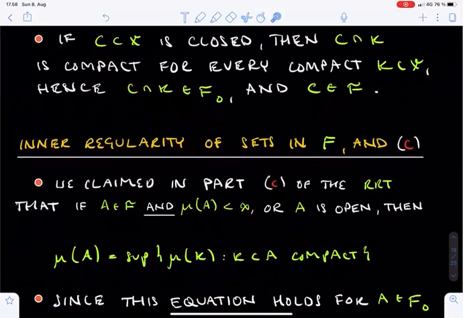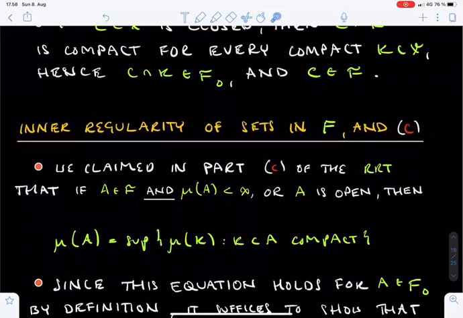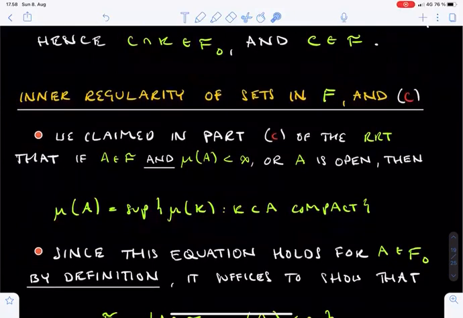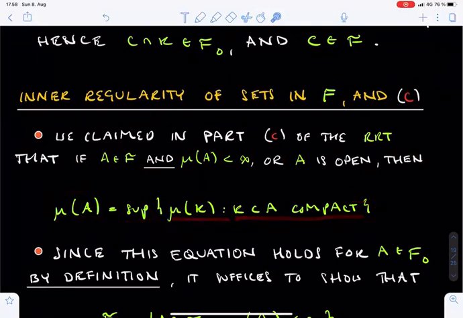We are now almost done with checking the properties of the measure mu. This might already seem a bit repetitive, but in the next section we check the inner regularity property C. This property stated that if A is either a set from F with finite mu measure, or an open set, then the mu measure of A can be expressed as the supremum of mu measures of compact subsets of A.